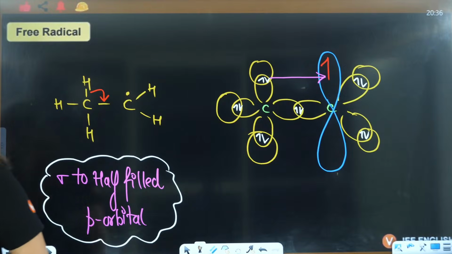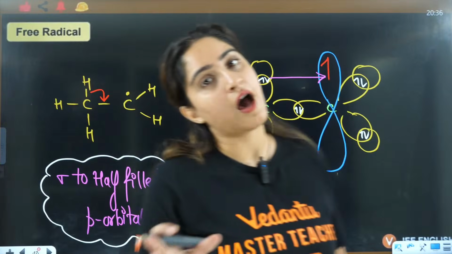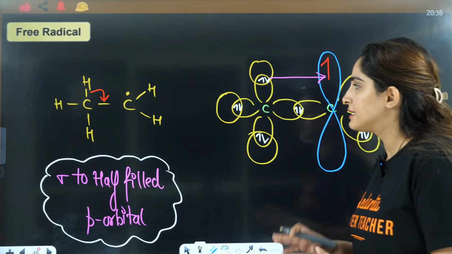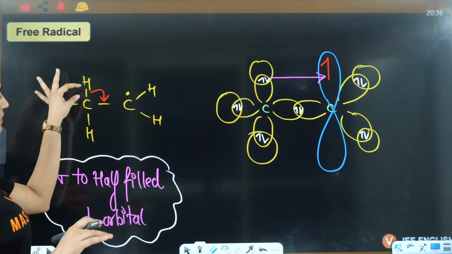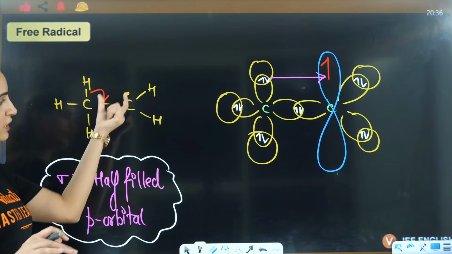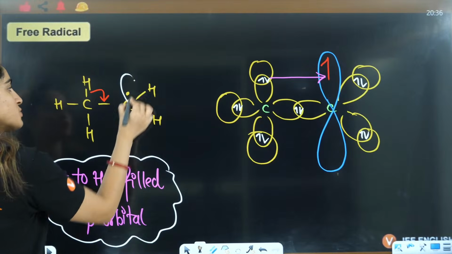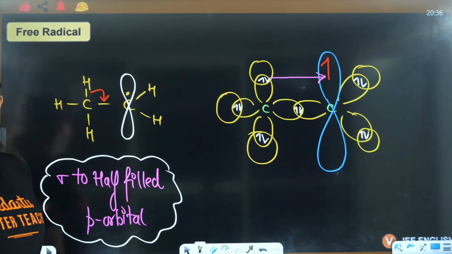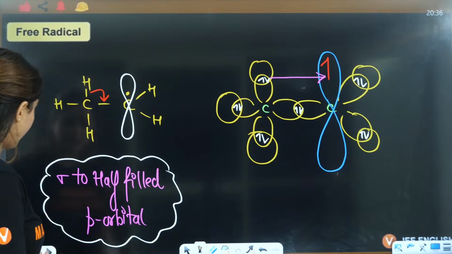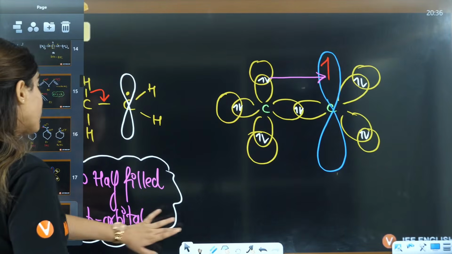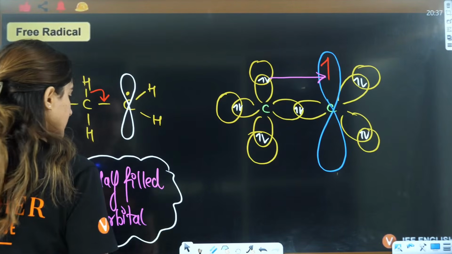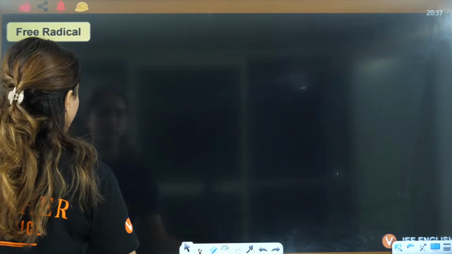Yes, everybody, do let me know, is that clear? How it is half filled, how it is sigma, right? This is sigma, sigma, and this one is your half filled, right? It's not vacant. Now when you want to draw the resonating, hyperconjugating structures here, how do you draw it?